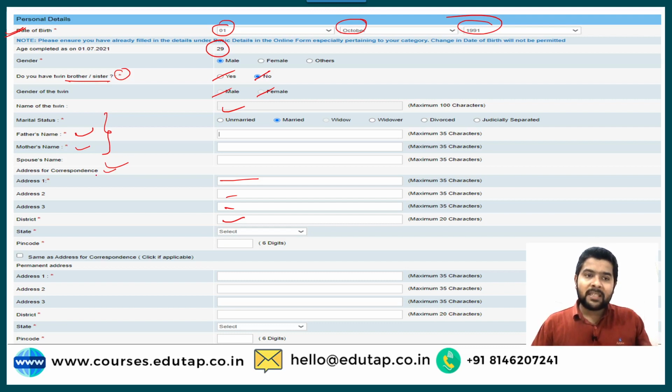What you can do is, guys, your address for correspondence is just your current address, and your permanent address may be the same as correspondence, that is your current address, or it may be different. So it's totally up to you what you want to choose. Suppose I am working in Delhi right now, and I know that for the next 3-4 years I am staying in Delhi, so I can choose my permanent address as the address of correspondence. If I want to choose my hometown, which is in UP, I can choose accordingly.